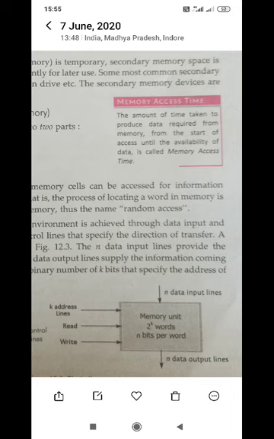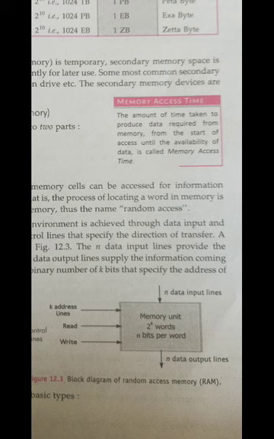The three arrows given over here are: the first is the address line, the second is the read instruction, and the third is the write instruction. These are the various system buses. The address line specifies the address of the memory content where your data is stored. If the read signal is high, it means something is going to be read from the memory. If the write instruction is high, something is going to be written in the memory. These instructions are handled with the help of voltage fluctuation, either low or high.